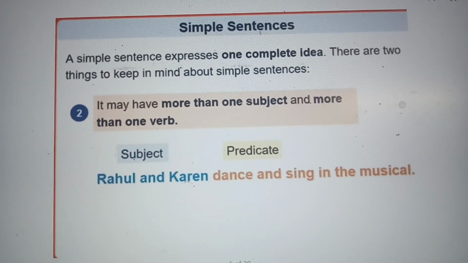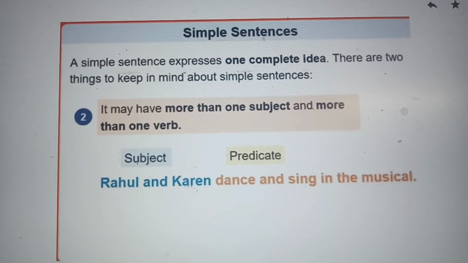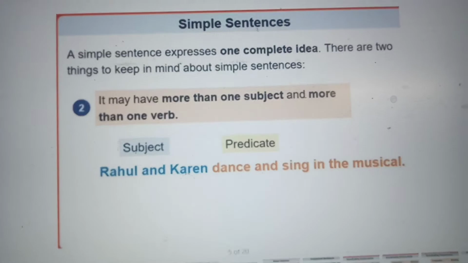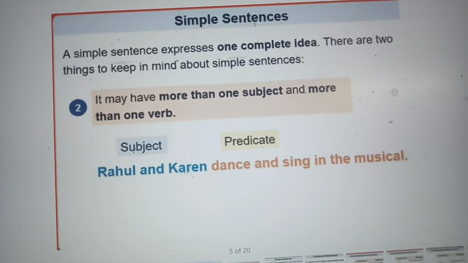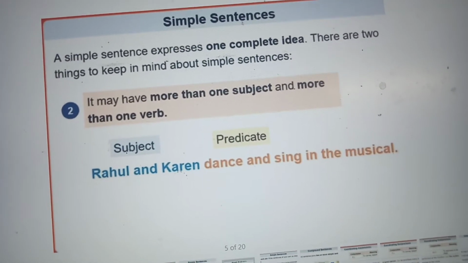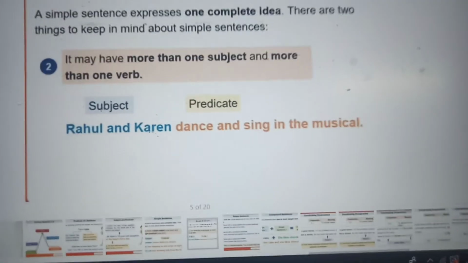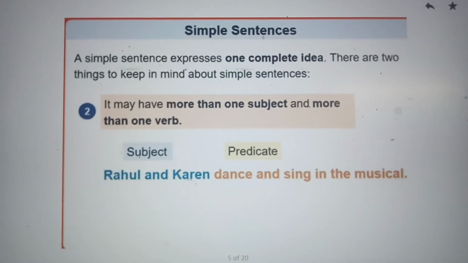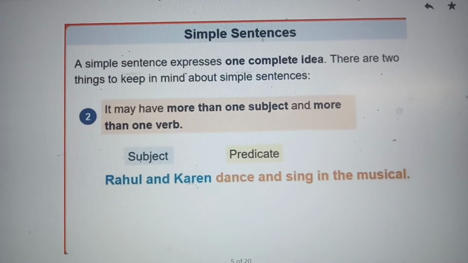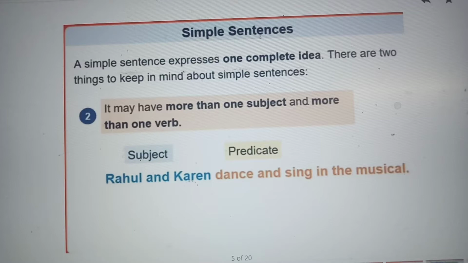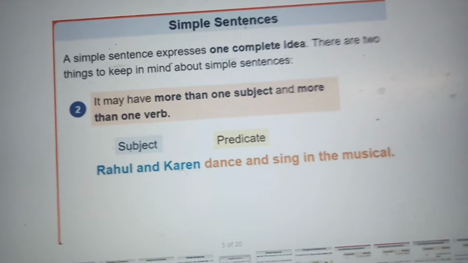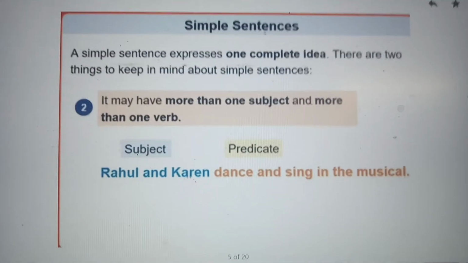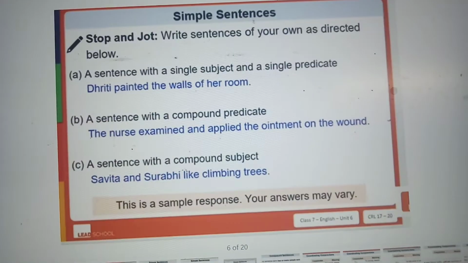Next is a compound sentence expressing more than one complete idea. There are 2 things you have to keep in mind. It may have more than one subject and more than one verb. Okay. Rahul and Karan dance and sing in the musical. So Rahul and Karan is more than one subject here. 2 subjects. That is Rahul and Karan. That is the subject. Dance and sing in the musical is the predicate.